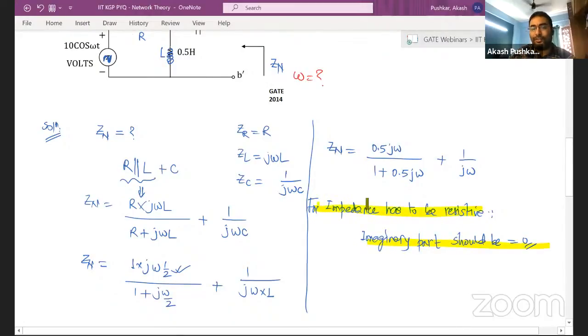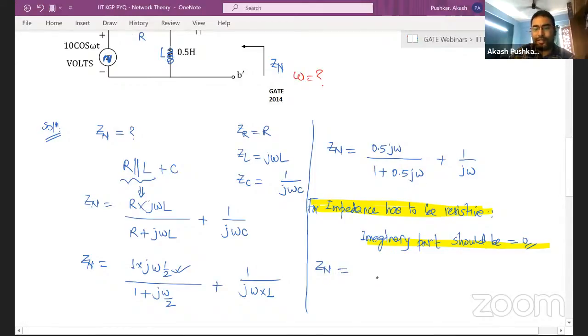It also happens when you do resonance circuits, right? You have been used to that. Whenever a resonance question is there, you are supposed to make the imaginary part 0, because at resonance, circuits become purely resistive. Yes or no, guys? So I have to somehow get the real part here and the imaginary part here.